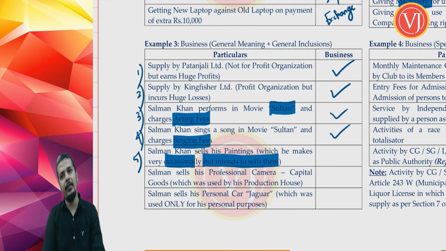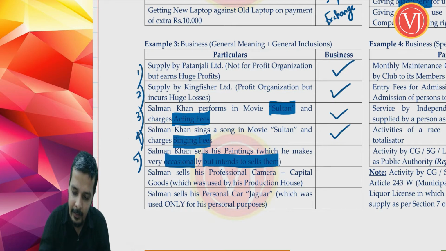I'm very careful with the example and the language that I've used. He is making it rarely, which means that Salman Khan may make a painting, say an abstract painting, which only he can understand, no one else can understand, which he makes very rarely, say once in 2 years or 3 years. But whenever he's making it, his intention is to sell it and get profit, right? That is the intention to sell it, that is an intention to do business with it.